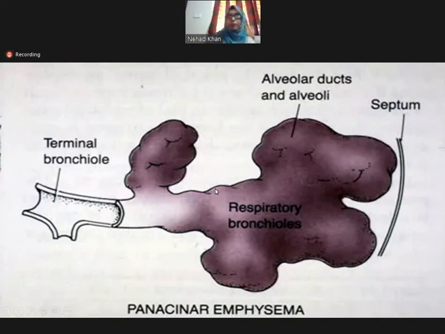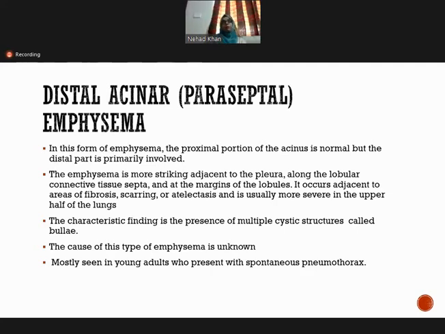Got it? Now we come to the third type of emphysema, that is the distal acinar emphysema. So the name tells you the distal part of the acini is involved in this type, and the proximal portion of the acini remains normal. The emphysema is most striking adjacent to the pleura.